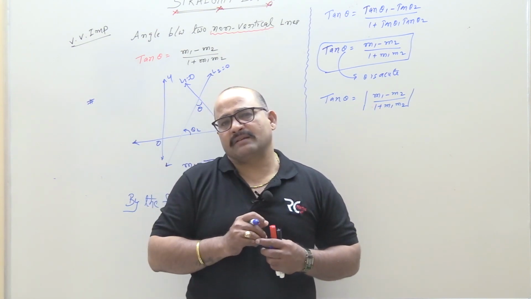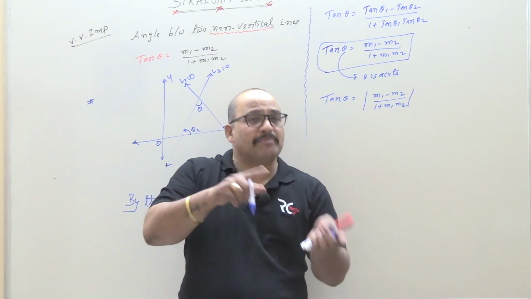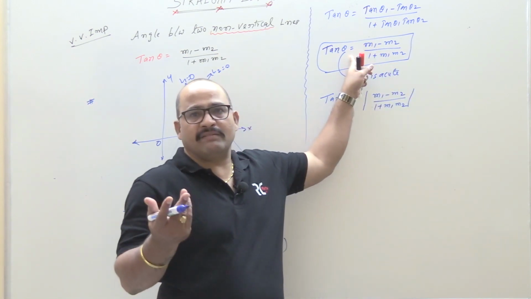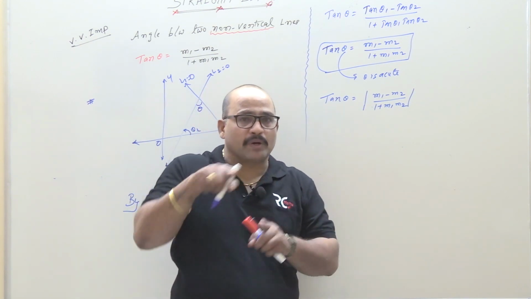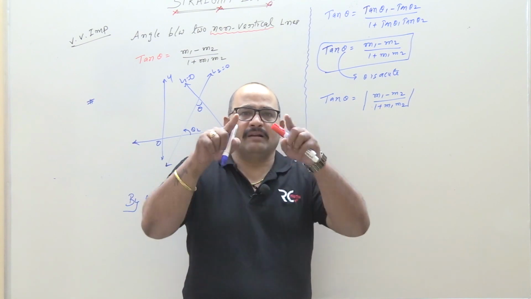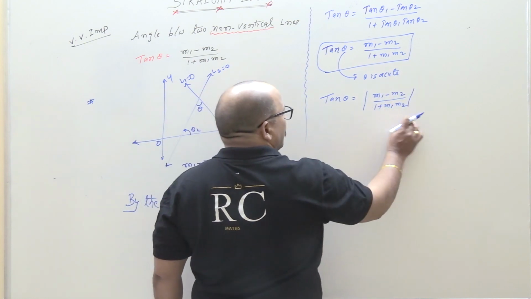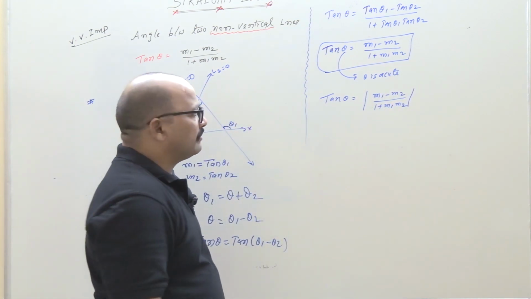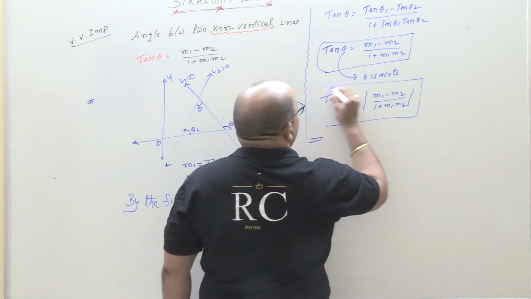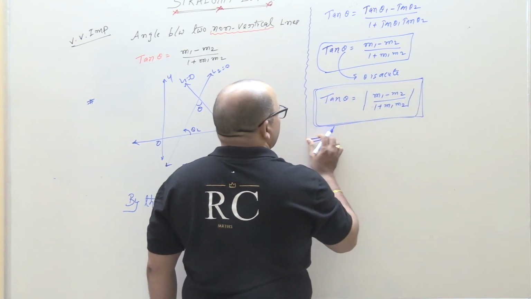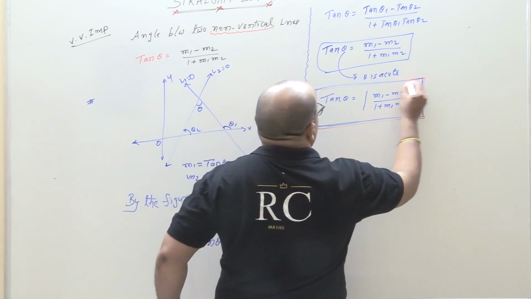Theta acute means first quadrant. In the first quadrant tan is positive. To make it positive, since whatever we get could be a negative angle or positive angle, I don't know. But theta is acute, so to make it a positive quantity, apply the modulus. Clear, beta? Right. Tan theta is equal to modulus of m1 minus m2 by 1 plus m1 m2. Okay? This one. Next one, beta. The most important, what I am writing in the box, you should remember permanently. Angle between two lines. So, okay, this is the formula.